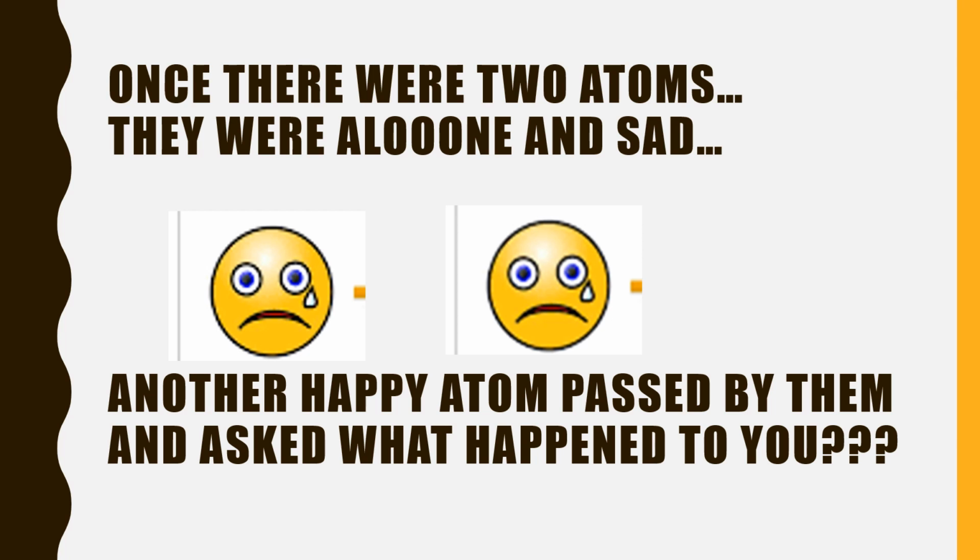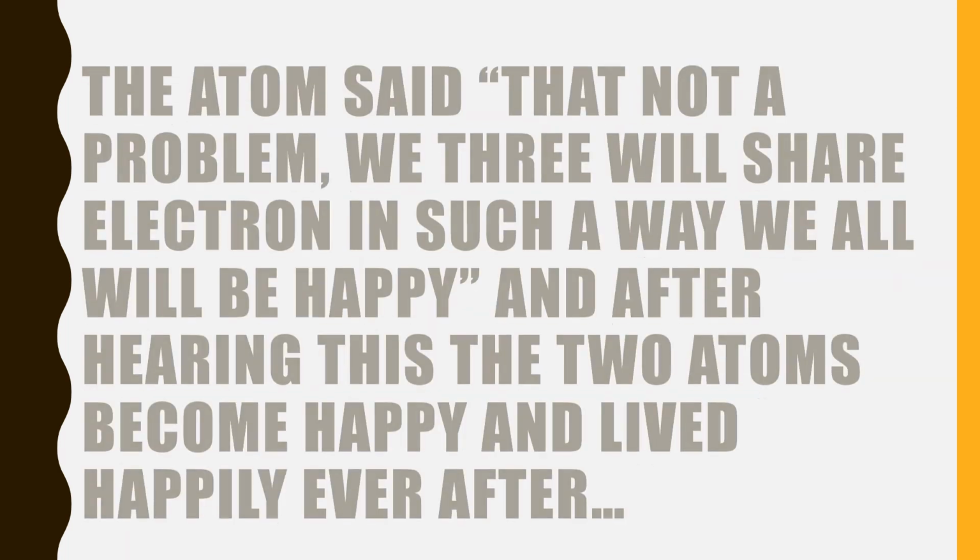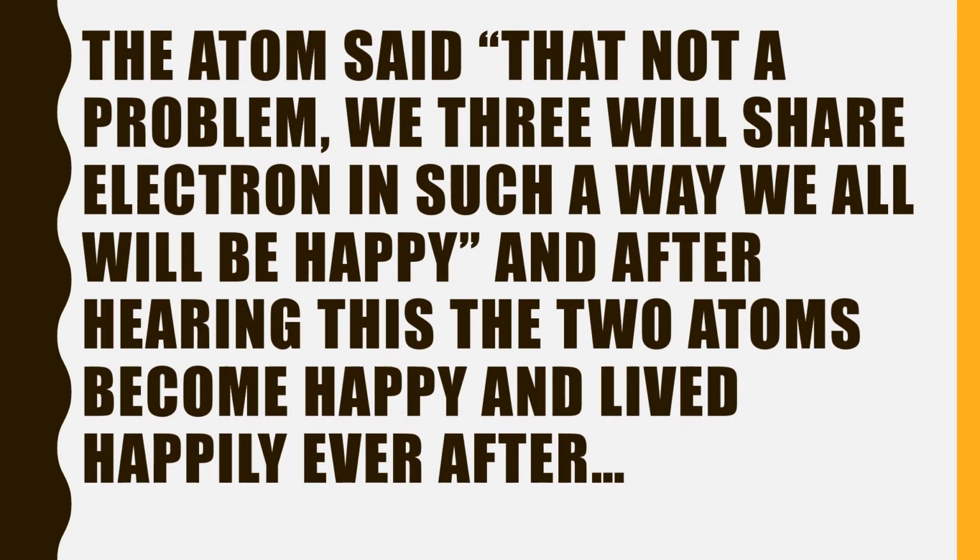Another happy atom passed by them and asked, "What happened to you? Why are you both crying?" They said, "We have only one electron and we are so hungry. We need more electrons to satisfy our hunger." The atom said, "That's not a problem at all.